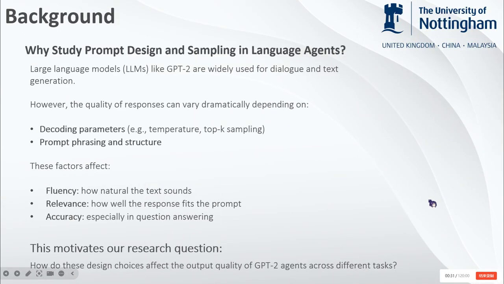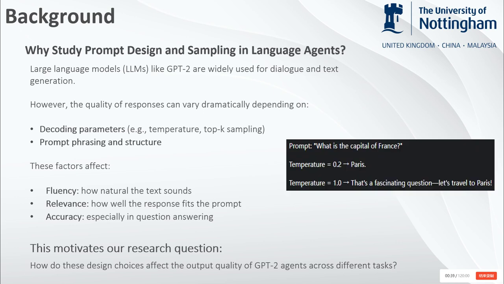Let's begin. GPT-2 is a powerful language model, but its output can change a lot, not because the model changes, but because of how we interact with it. Two key factors affect the results: the prompt wording and the decoding settings like temperature and top K. For example, when asked, what's the capital of France? Low temperature like 0.2 gives Paris. But at 1, you might say, that's a fascinating question. Let's travel to Paris. Same model, different tone, and sometimes even different accuracy.